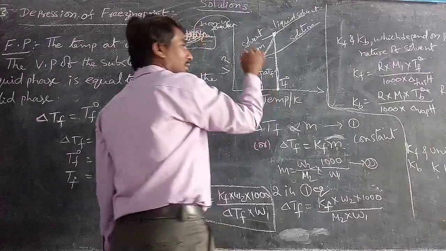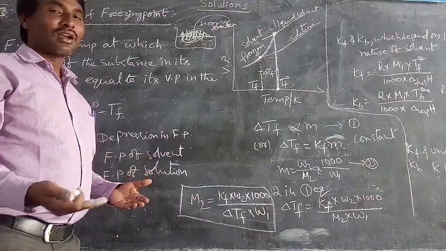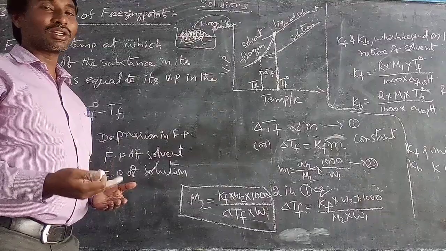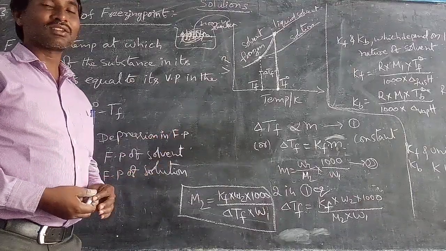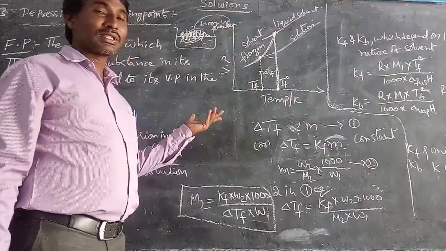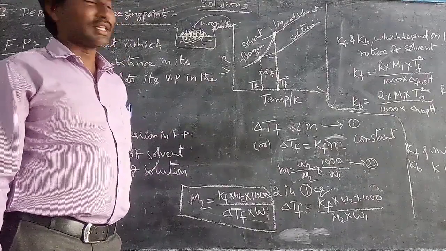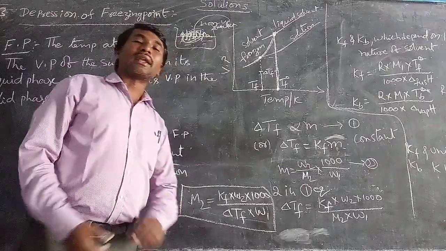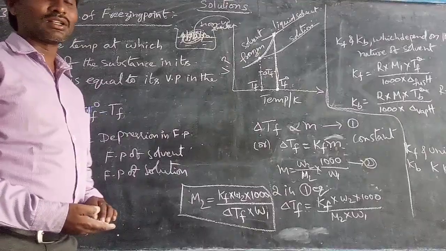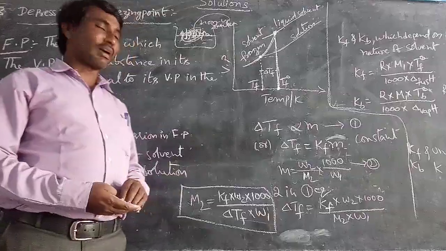That means the temperature decreases. Why? Because when adding a non-volatile solute, the vapor pressure decreases, and automatically the freezing point also decreases. So this depends on the number of solute particles, similar to elevation of boiling point and relative lowering of vapor pressure.